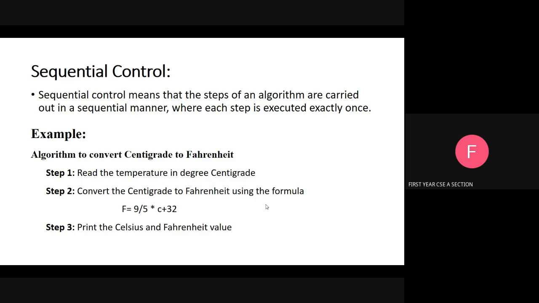For example, an algorithm to convert centigrade to Fahrenheit. What is the first step? Read the temperature in degrees centigrade. First, we need the centigrade value. Next step, convert centigrade to Fahrenheit using the formula. What is the formula for Fahrenheit? Fahrenheit equals 9 by 5 star centigrade plus 32. That's all. Next, print the Celsius to Fahrenheit value.